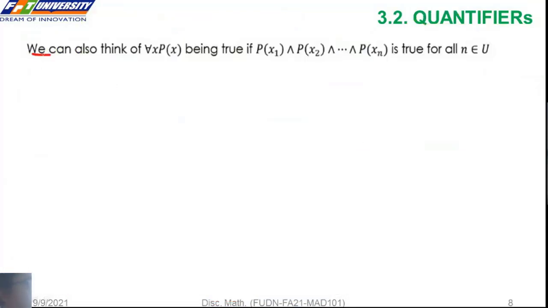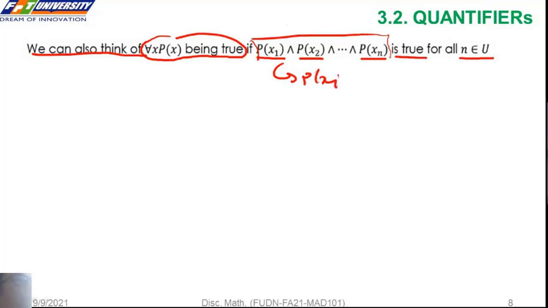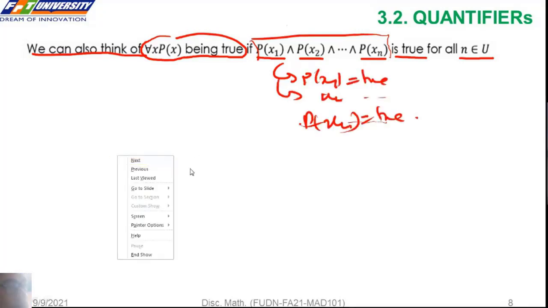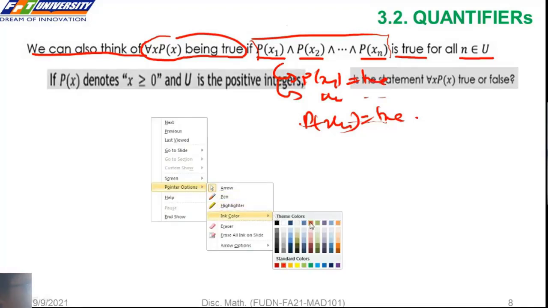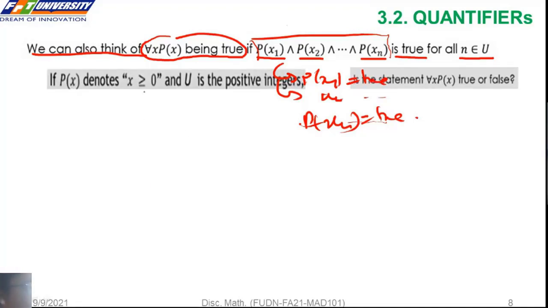Now we can also think of the statement for all x, P of x being true if P of 1, P of 2, ..., P of n are true for all n. Because this is a conjunction, we need P of 1 true, P of 2 true, and so on, P of n true. For example, let P of x be the statement x is greater than or equal to 0, and use the domain of positive integers. So the value of the statement for all x, P of x is true or false.